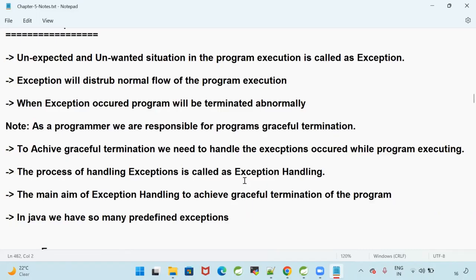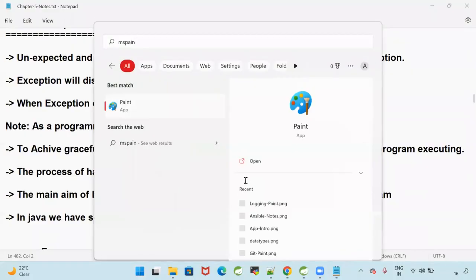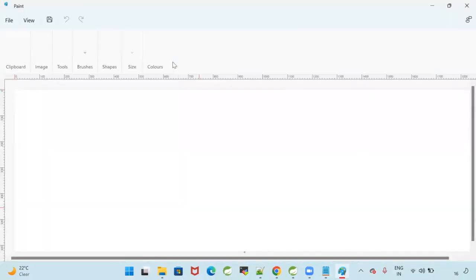Before handling the exception, we first need to understand how many types of exceptions are available. There are two types of exceptions: checked exceptions and unchecked exceptions. For both checked and unchecked exceptions, the superclass is Exception. For Exception, the superclass is Throwable. For Throwable, the superclass is Object. That hierarchy we need to remember.